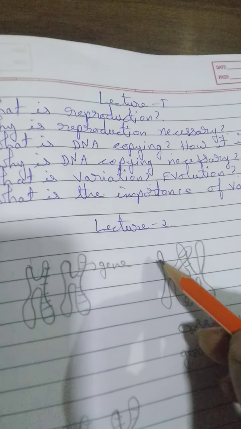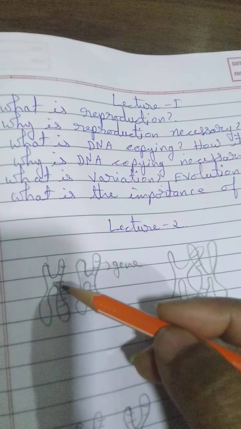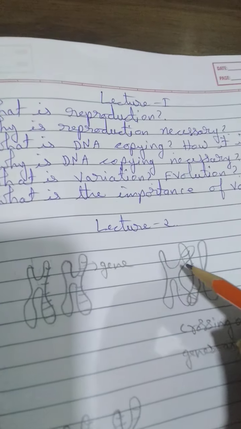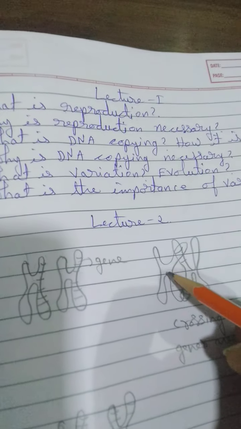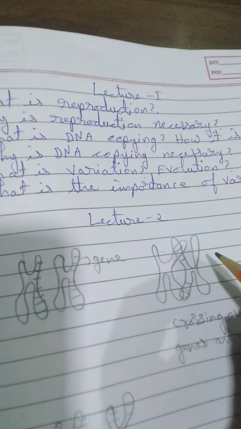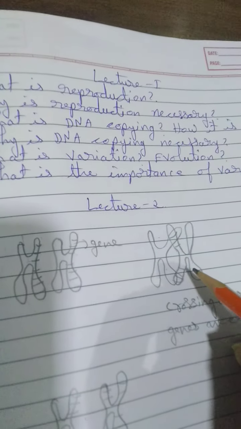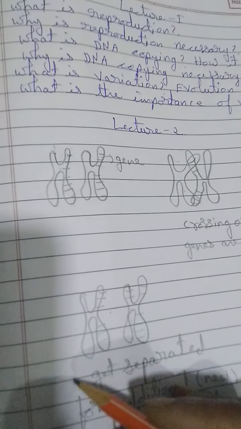It might be that one chromosome contains the character that the person will be tall and dark, and another chromosome is short and fair. Now if the genes get exchanged, then the person might become tall and fair, and if this chromosome is donated, and if this one is donated, the person may become dark and short. So now the chromosomes get separated, and then from here the cell division occurs.